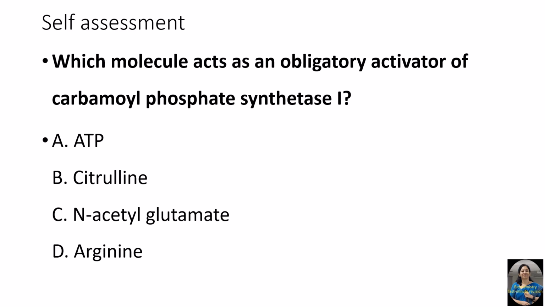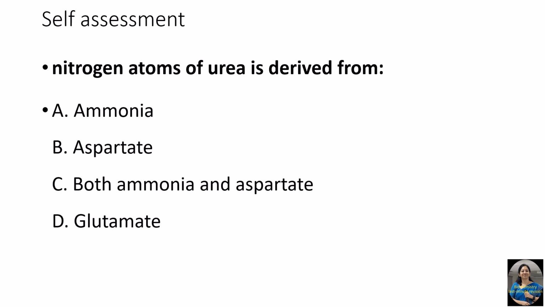Next question: which molecule acts as obligatory activator of carbamyl phosphate synthetase 1? 3, 2, 1, and the answer is N-acetyl glutamate, which is formed from condensation of glutamate and acetyl-CoA. So this N-acetyl glutamate is a positive allosteric modifier of the key enzyme of urea cycle, that is carbamyl phosphate synthetase 1.